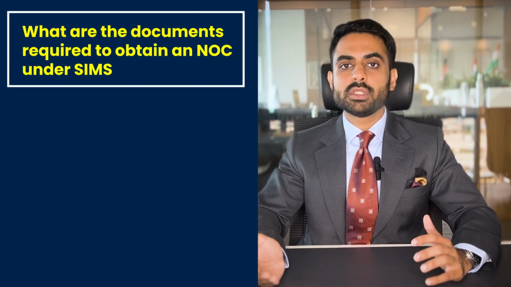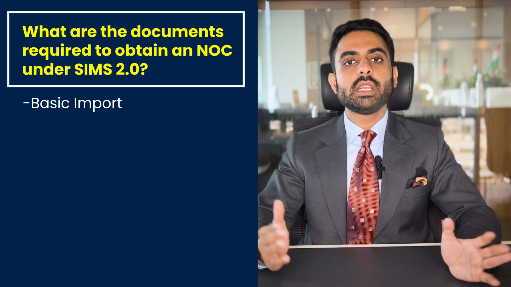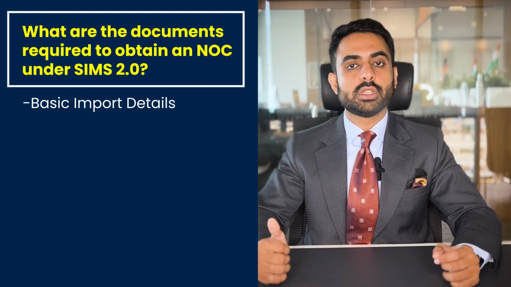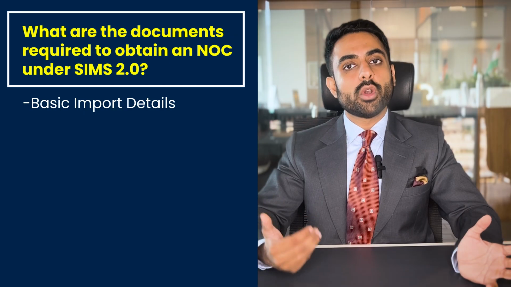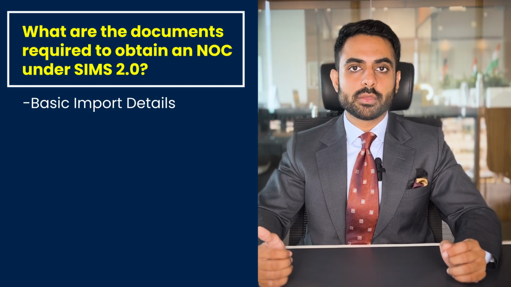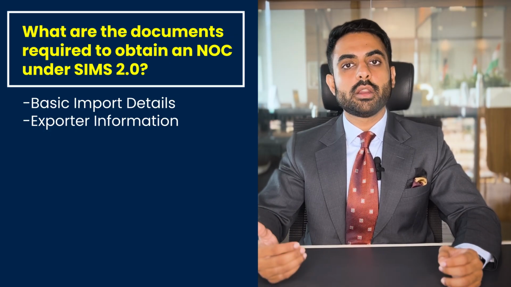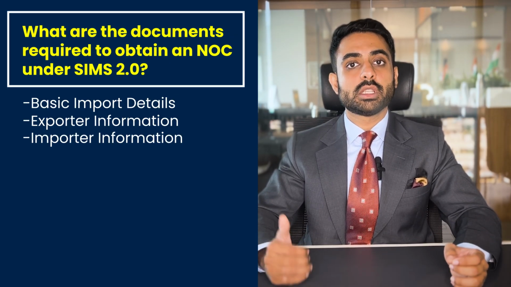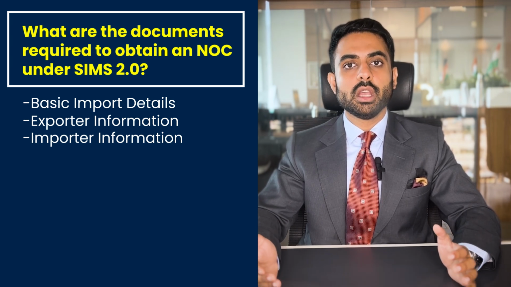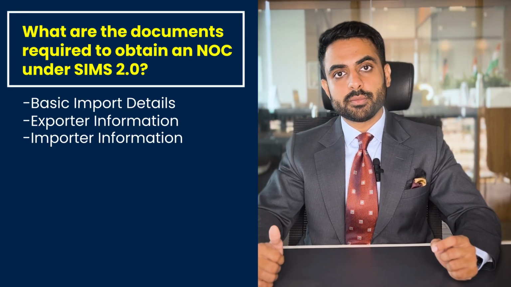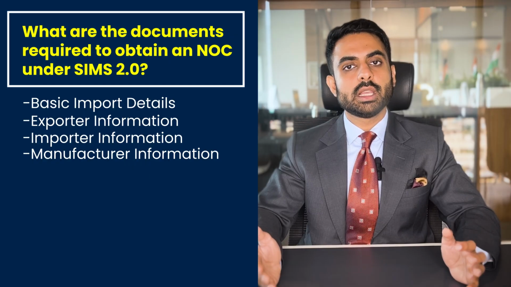Now, what are these documents that we are talking about? What are the documents required to obtain an NOC under SIMS 2.0? Basic import details covering country of origin, port of loading, port of destination, HS code, product description, quantity in metric tons and value in INR. Exporter information including exporter's name, email, contact number, country and full address. Importer information that includes branch code, address, district, state, PIN code and type of importer, that is whether trader, manufacturer or end user. Manufacturer information, that is manufacturer's name, address, email ID, website link, etc.